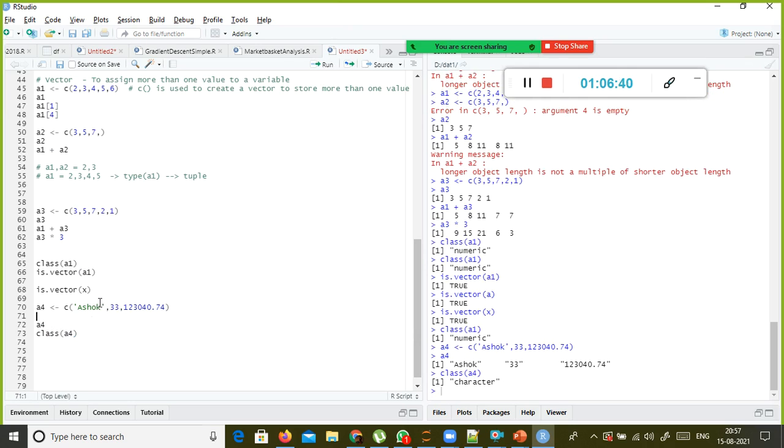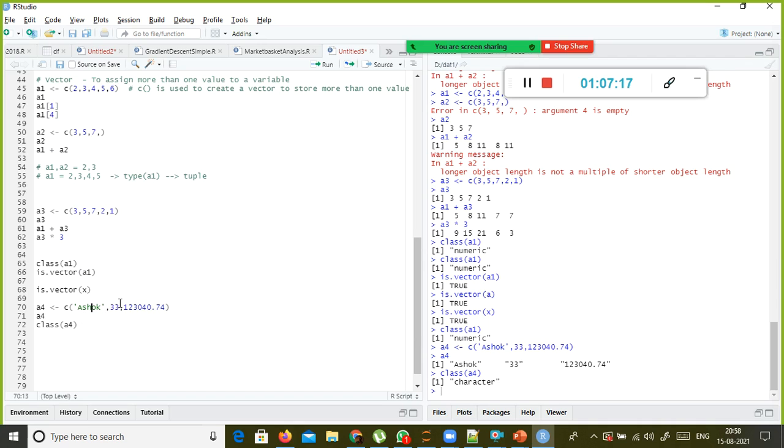So you must be wondering, I included different data types, integer, float and character, so why does it show A4 as a character data type? You must have studied during school time, as part of your computer science lesson, the order of precedence. The string data type always takes the highest precedence. Even if you include different data types along with the character or string data type, everything else also will get converted as a string data type or character data type.